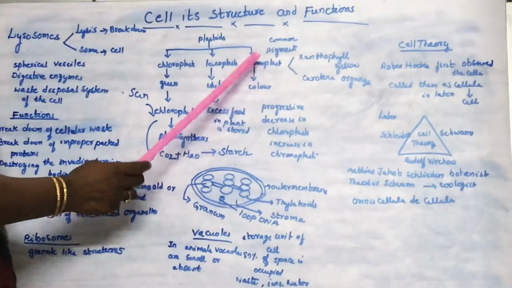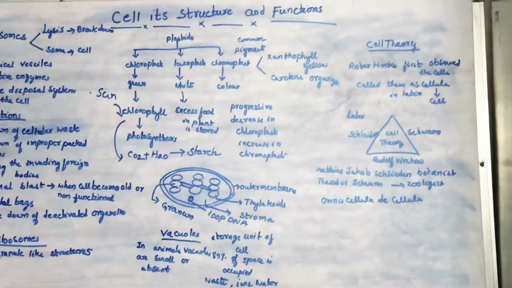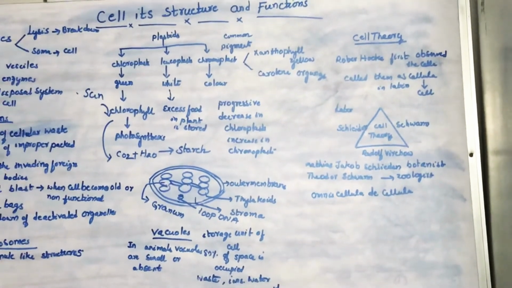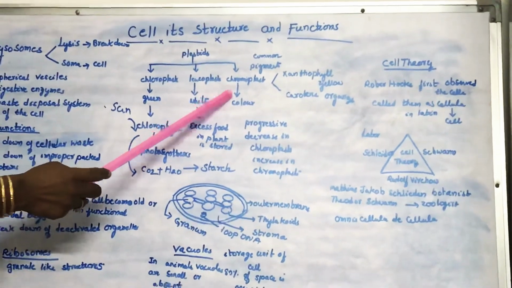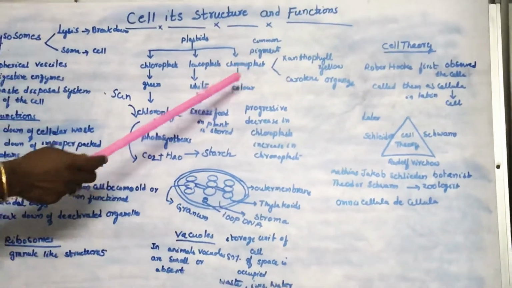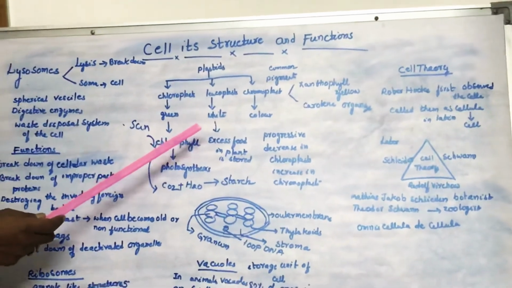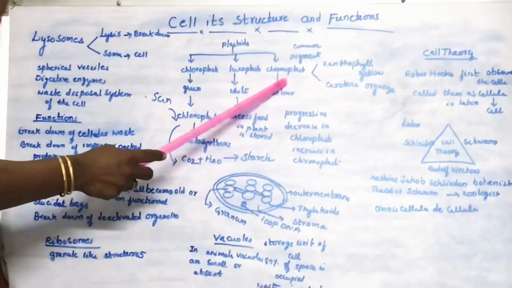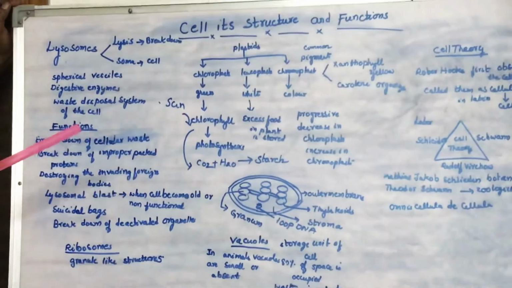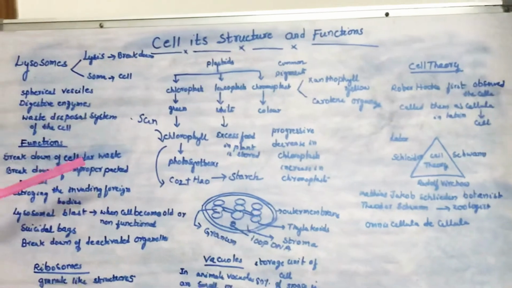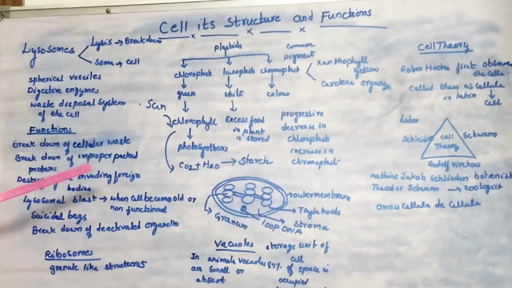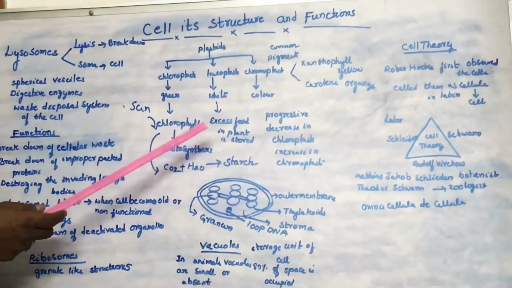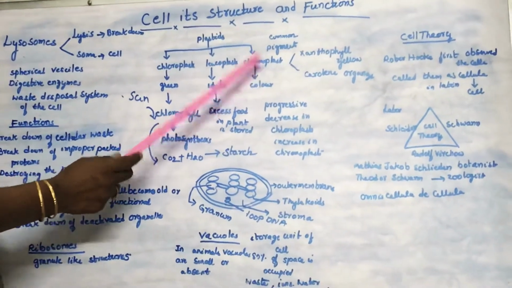Now coming to the chromoplast. Chromo means color. When we see the plant cell under a microscope, apart from these white colored plastids, we come across different kinds of colored plastids, like red, orange, yellow. These colored plastids, we call them chromoplast. Because of this chromoplast, the flowers, the rose petals, are bright red in color, or yellow in color. The different colored substances we see in fruits, vegetables and flowers are due to the chromoplast.